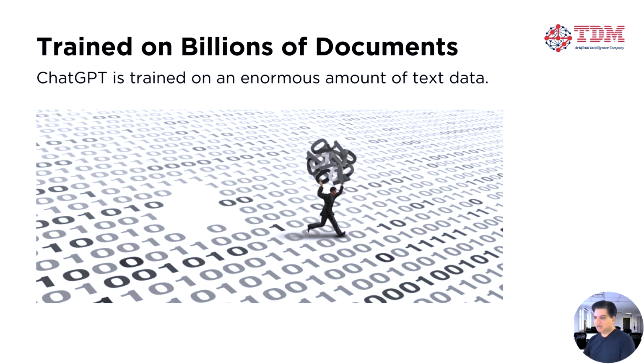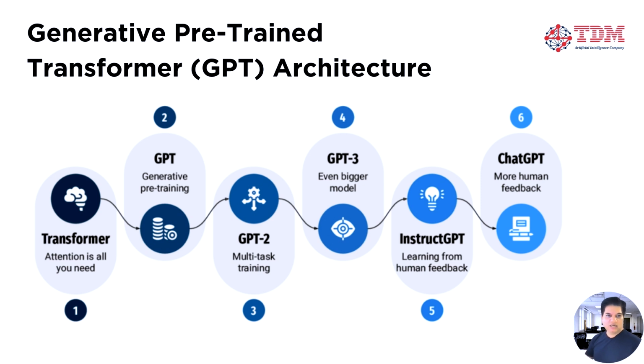Trained on billions of documents. ChatGPT is trained on an enormous amount of text data. For example, GPT-3 was trained on 570 GB of text data. This extensive training data contributes to its high accuracy. Generative pre-trained transformer, GPT, architecture. ChatGPT is based on the generative pre-trained transformer architecture, which excels in handling complex cases like text and image generation.